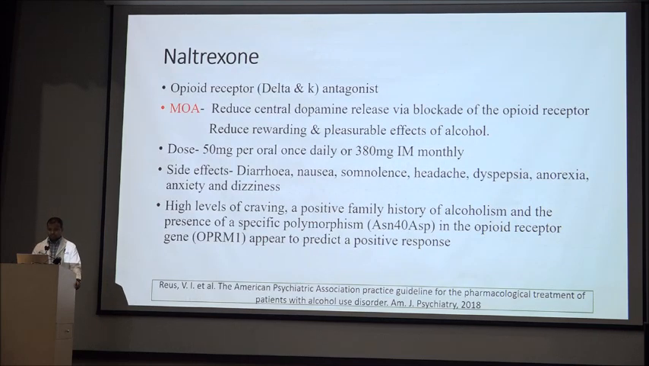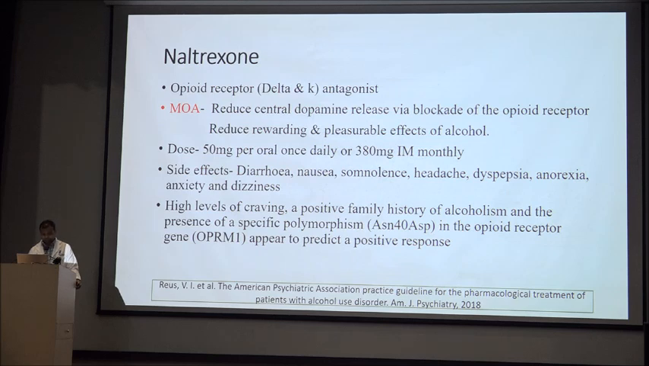Naltrexone. Naltrexone is an opioid receptor antagonist, at the mu, delta, and kappa receptors. The mechanism of action is that it reduces central dopaminergic release via blockage of the opioid receptor, and it reduces the rewarding and pleasurable effect of alcohol. The dose is 50 mg daily orally or 380 mg IM monthly. The common side effects are diarrhea, nausea, somnolence, anorexia, anxiety, and dizziness.